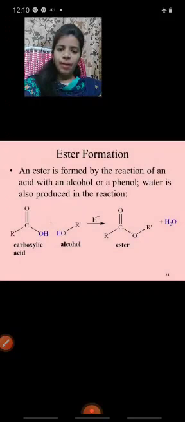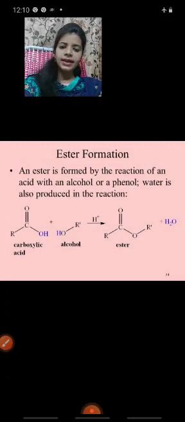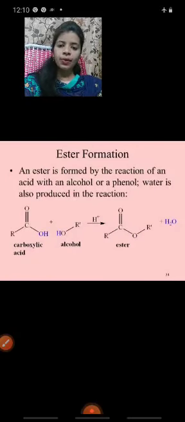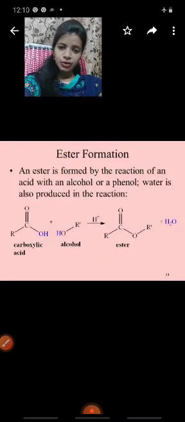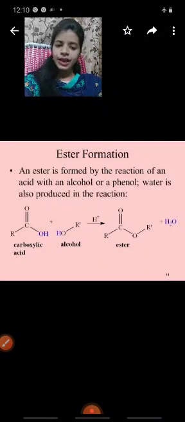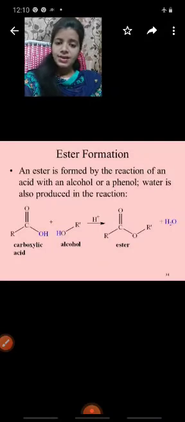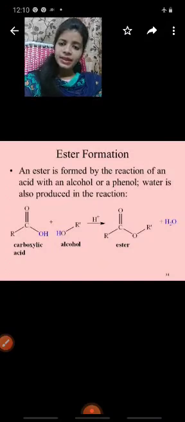Next one, ester formation. What is the ester formation here? An ester is formed by the reaction of an acid with an alcohol or a phenol. Alcohol is an organic compound. Phenol is also an organic compound. How can you write the phenol? The benzene ring attached to OH. Water is also produced in the reaction. Ester formation is nothing but an ester formed by the reaction of an acid with an alcohol or a phenol. Water is also produced in the reactions.